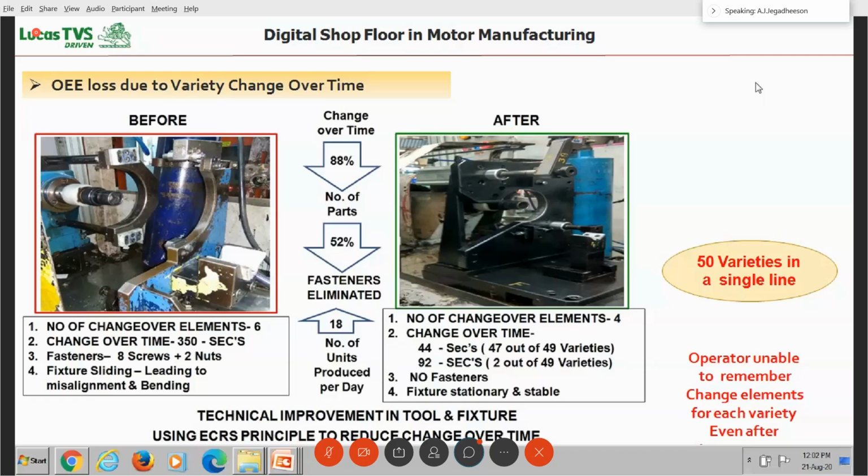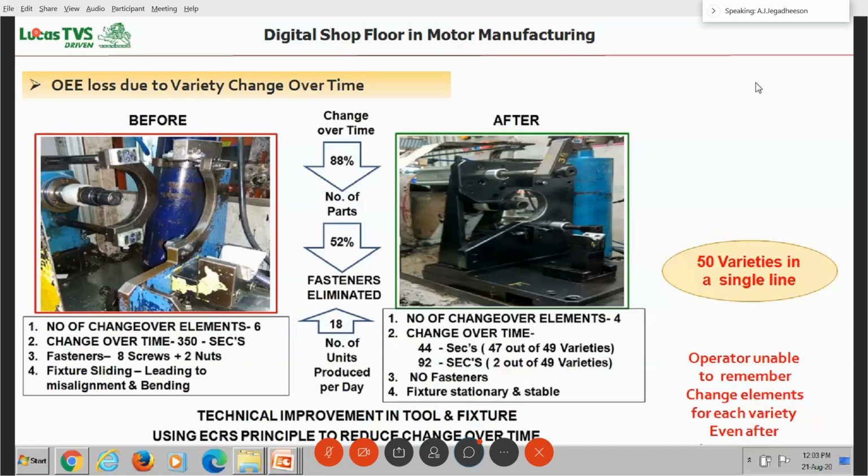Like that, we developed our mechanical system and simplified the changeover procedure. But still, the operator is not able to remember 50 varieties. For this variety, this is the position; for this variety, this is the position. He is not able to remember, so he needs some assistance.